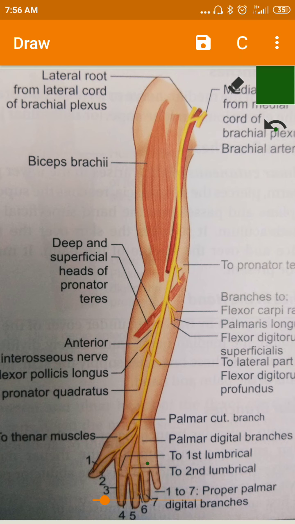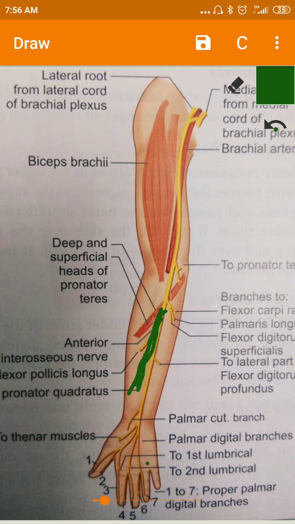And also the major branch in the forearm is the anterior interosseous nerve. This anterior interosseous nerve is the major branch of the median nerve, and the other branches are unnamed and include muscular branches, articular branches, and cutaneous branches.